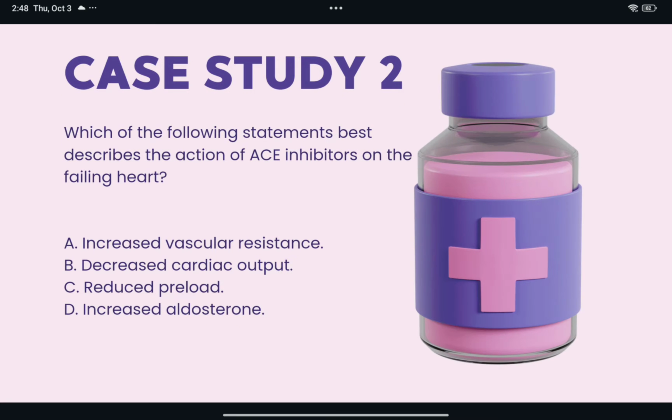Next, which of the following statements best describes the action of ACE inhibitors on a failing heart? ACE inhibitors will decrease vascular resistance, decrease preload, decrease afterload, and increase cardiac output. ACE inhibitors also blunt aldosterone release.